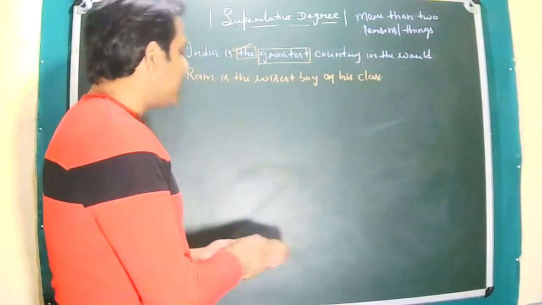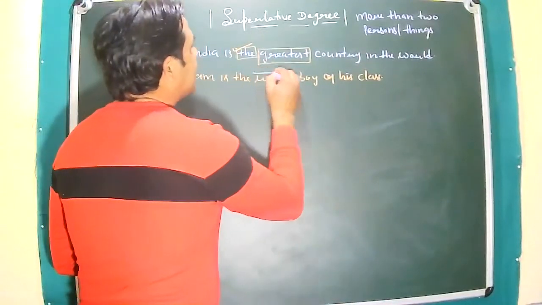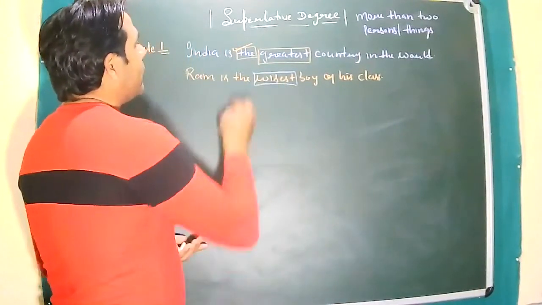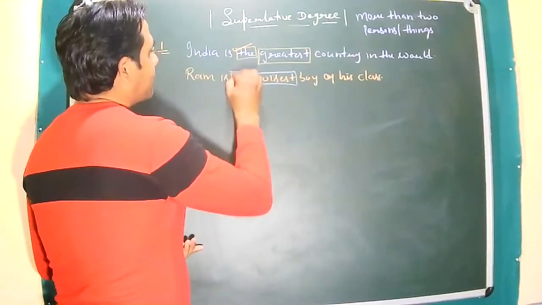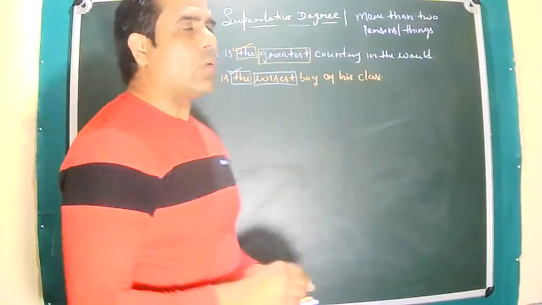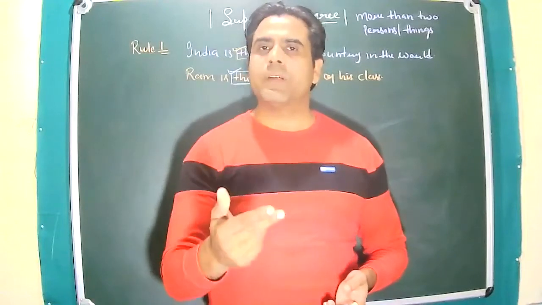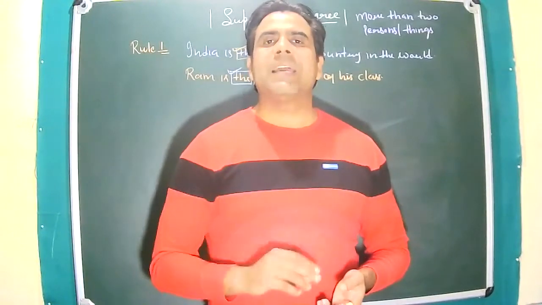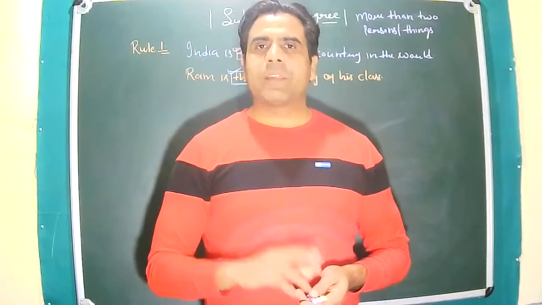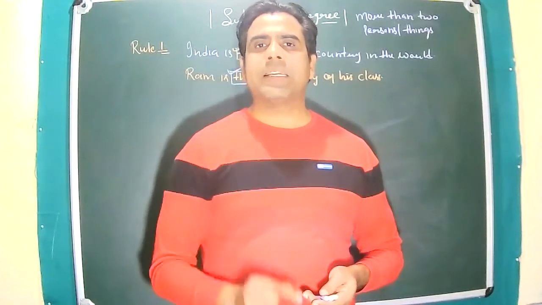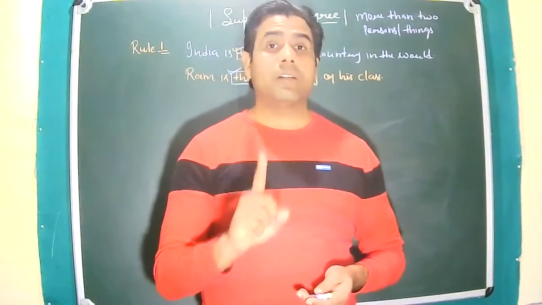So in this case, I have used wisest as a superlative degree, and at the same time, we have used article the also. Okay, so the rule number 1 says when we make comparison between more than two persons and things, that time we use superlative degree. Number 2, whenever you write superlative degree in a given sentence, it always comes with article the.